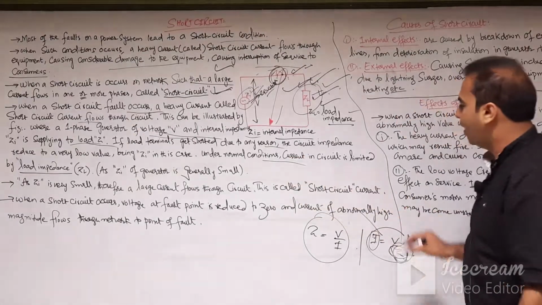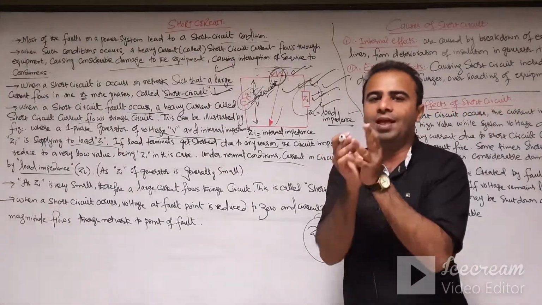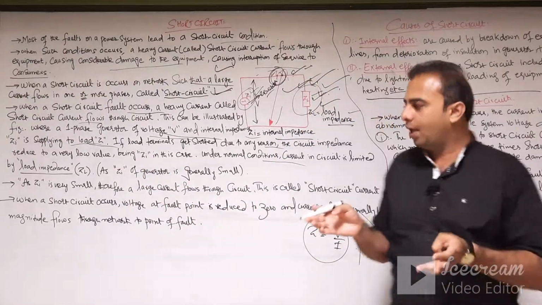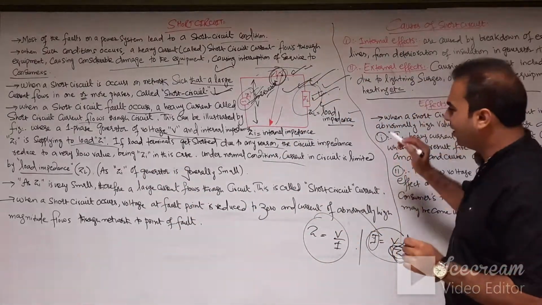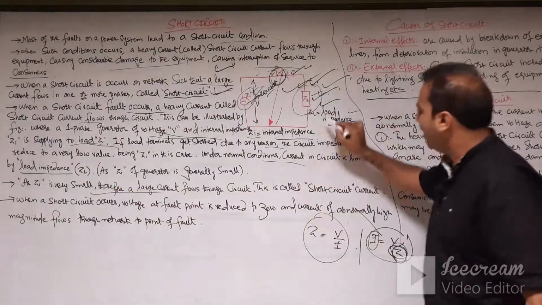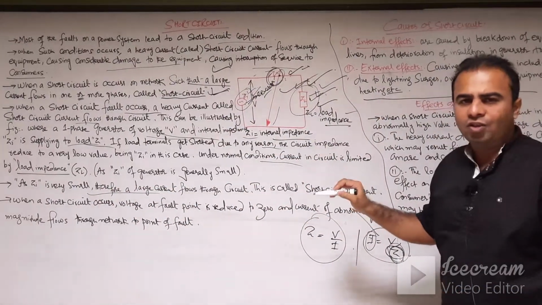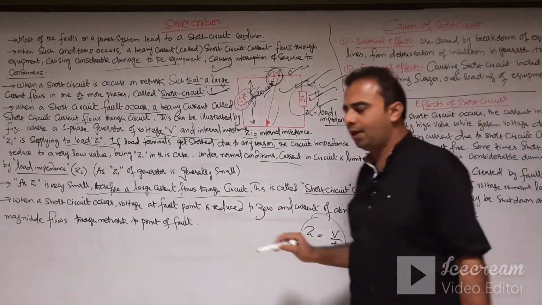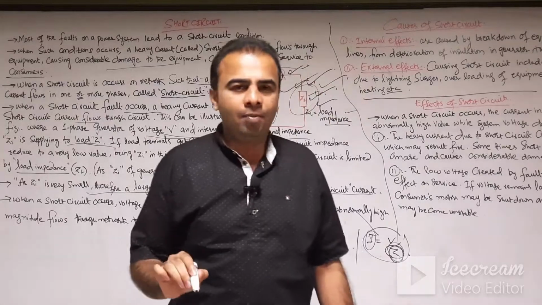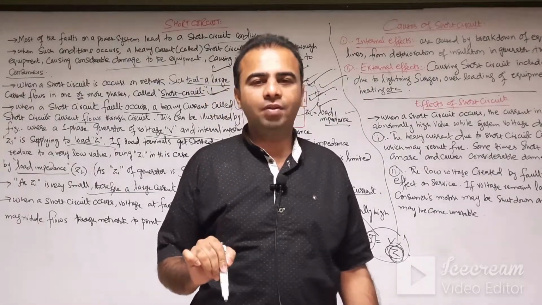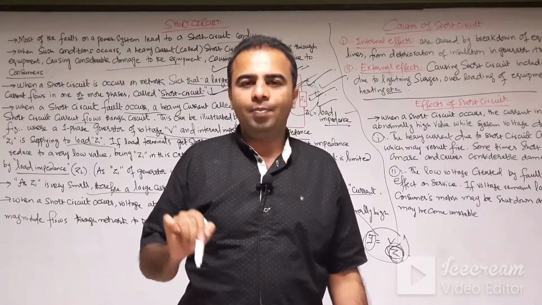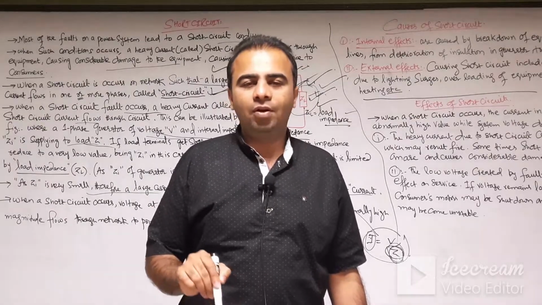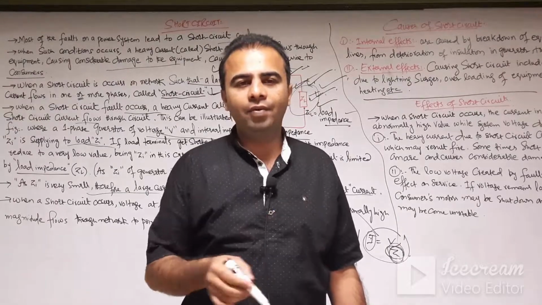Under the normal operating condition, the circuit current is limited with the help of the load impedance. Now if a fault occurs, a heavy or enormous current flows in the circuit. Since Zi is very small, whenever a short circuit occurs, a large current flows through this circuit, which is called the short circuit current, because the internal impedance of the machine is very small. In the previous case, under normal operating conditions, the circuit current is limited by the load impedance ZL connected with the single phase generator.